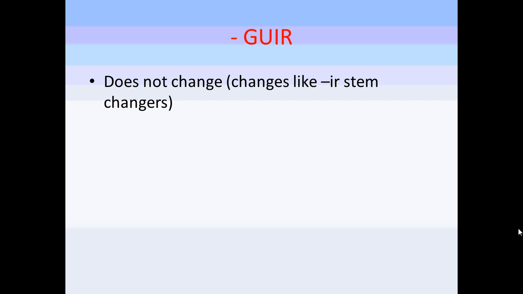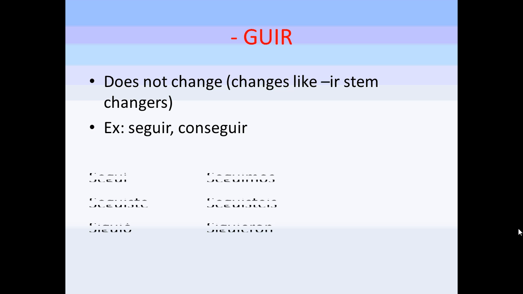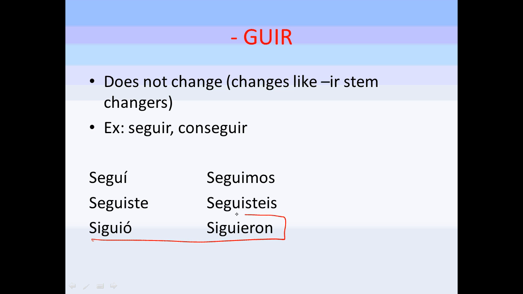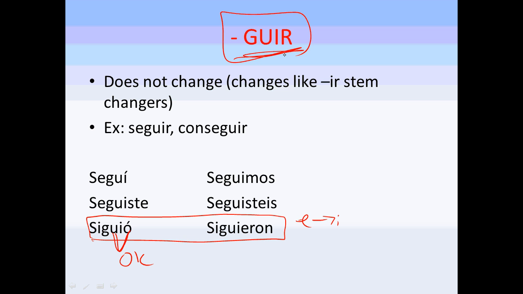And then we have GUIR verbs. It does not change, okay, the 3 vowels in a row. But this is actually a stem changer. Seguir is a stem changer. So it changes E to I in the third person because it's a stem changer. But if you look, we do have 3 vowels in a row, and that's okay with ones that end in GUIR. Now, seguir is to follow.